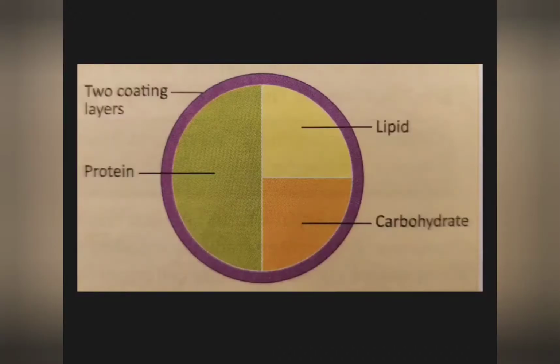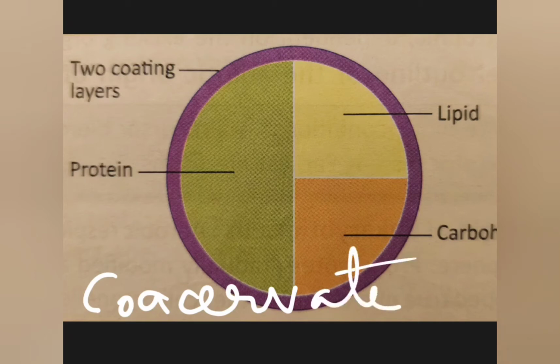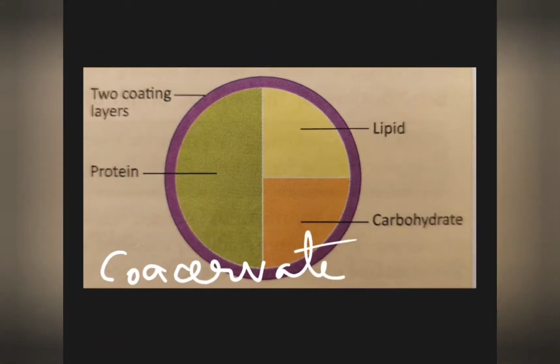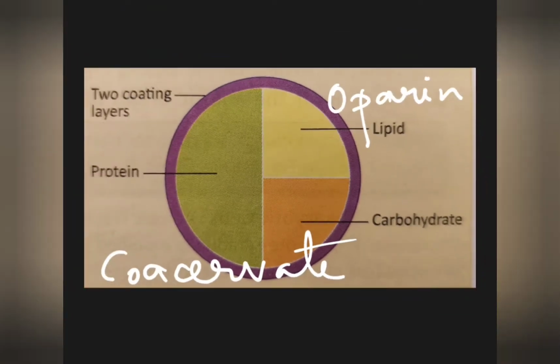The first model that will explain biological evolution is known as the Coacervate model, and it was given by the scientist Oparin. Oparin gave the Coacervate model.